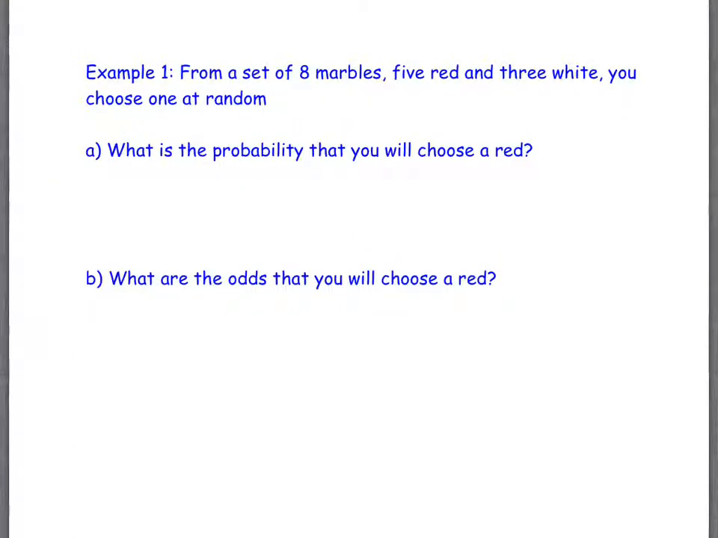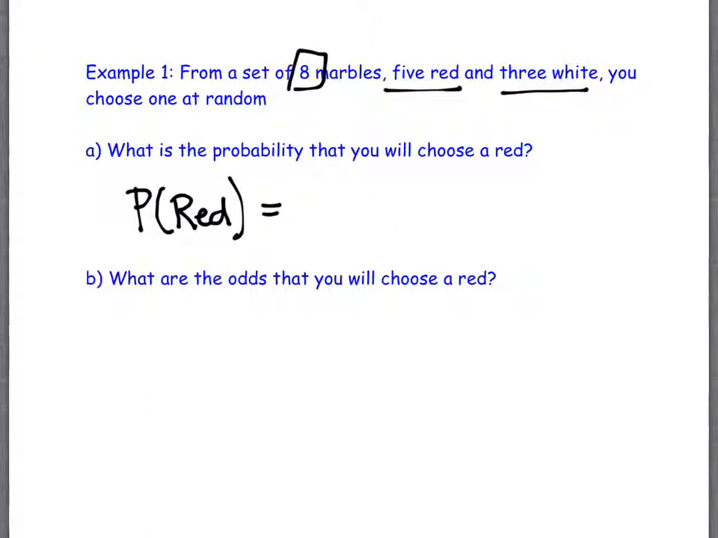So we've got a set of 8 marbles. We've got 5 red, 3 white. Okay? So the first question has to do with probability. What is the probability of choosing a red? Right, 5 over 8. There are 5 red marbles, and there are 8 total. So it's always comparing it back to the total when you're doing probabilities.